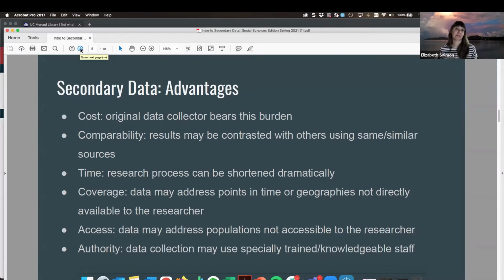Especially right now, where a lot of research has been halted because of the pandemic, this might be really one reason to pursue secondary data analyses in order to access the data that is just not currently available to you. And then there's also the concept of authority. The original data collectors may have had specific training or knowledge related to their data collection that you might not have available to you.